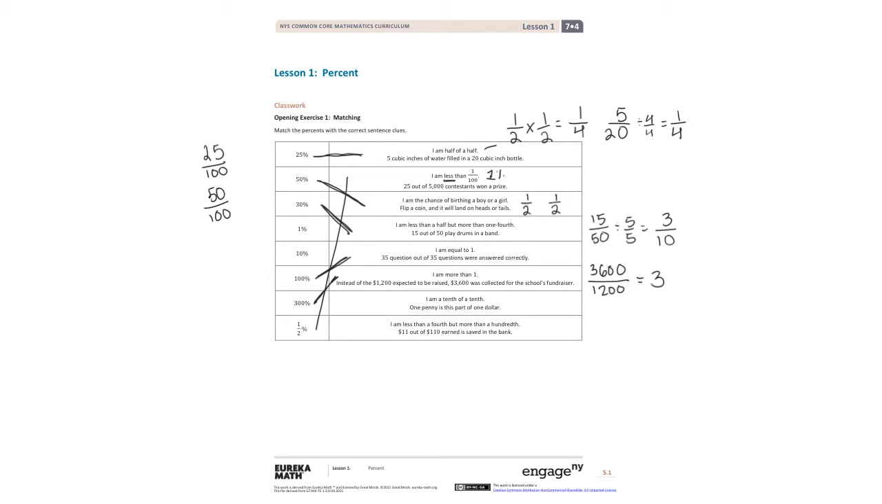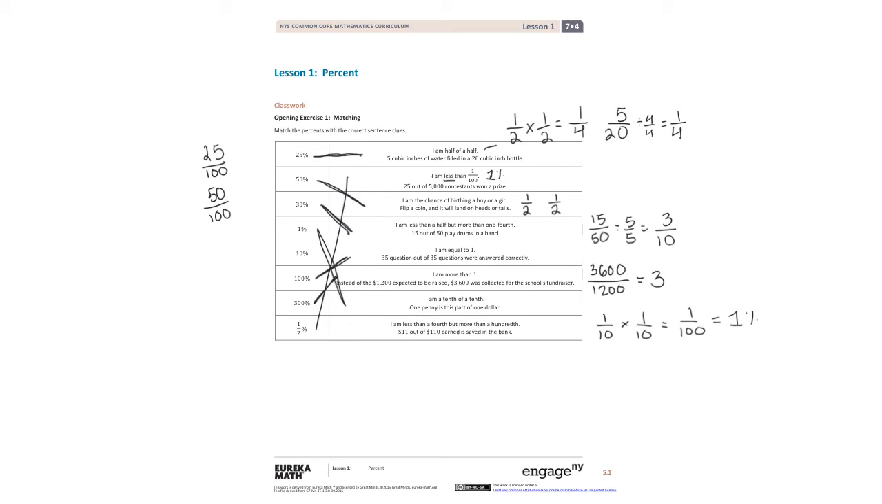The next one: I am a tenth of a tenth. 1 penny is part of $1. So if I have 1/10 times 1/10, I have 1 over 100, which is going to give me 1%. And then if I have 1 penny out of $1, which we know $1 is 100 pennies, then that's also going to be 1%. So we're going to match that there.